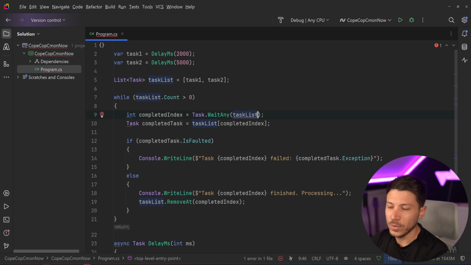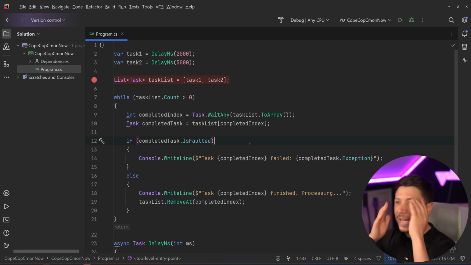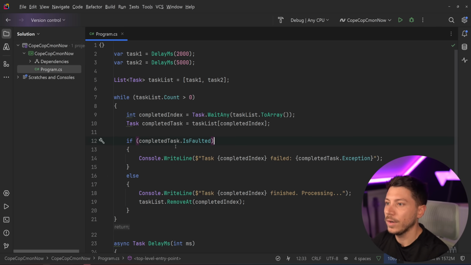Do you even need that? You need it because it accepts an array. Why wouldn't you have an array from the beginning then? Well, because then it's more complicated to remove a value from the array. Just bad code for the sake of posting something on LinkedIn. That's insane. Anyway, relax, Nick.